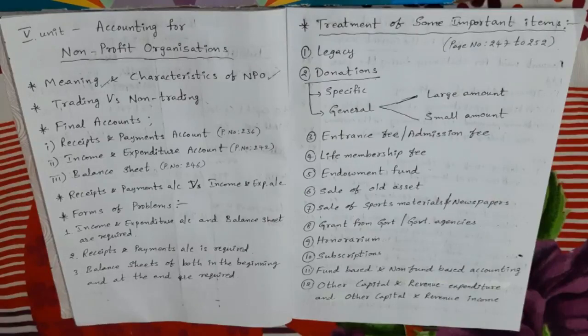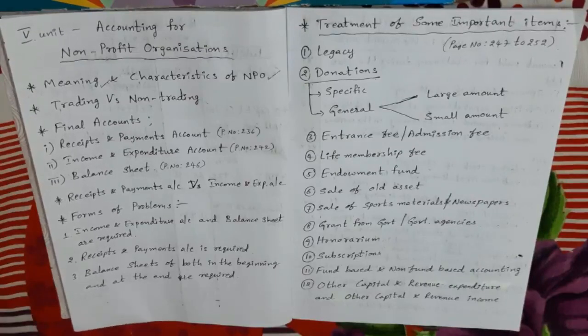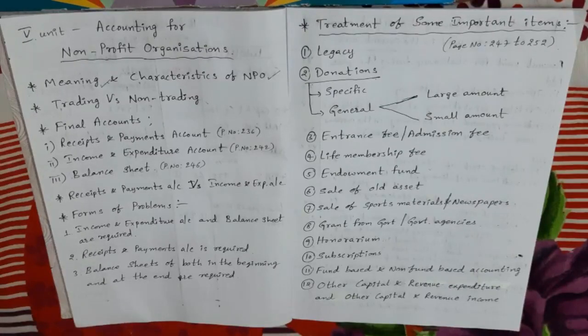Next, the funds raised by NPOs from different sources are credited to capital fund or general fund. In trading business we call it capital, no? In non-trading business we call it capital fund. So the funds raised by NPOs from different sources are added to capital fund or general fund. Here capital fund is also called general fund. Next, special funds mean things like sports funds, prize funds, tournament funds, etc.